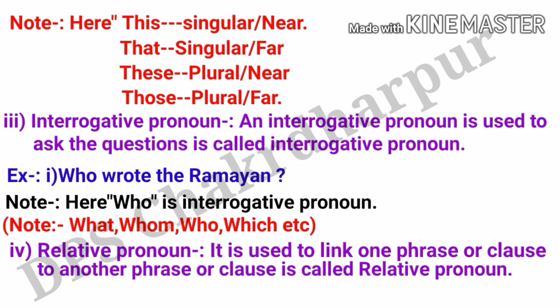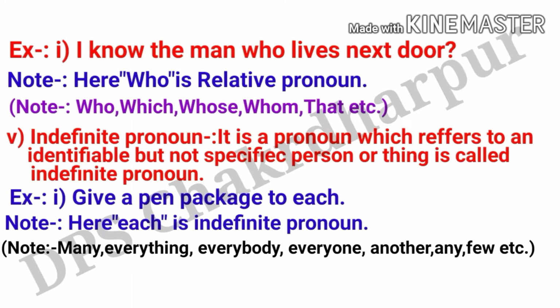A pronoun used to link one phrase or clause to another phrase or clause is called a relative pronoun. So let's move on to the next page. Welcome students. So let's see its definition. So the definition is your relative pronoun. Here, I know the man who lives next door. So in this sentence, who is a relative pronoun. Who, which, whose, whom, that, etc. are examples of relative pronouns. So you must write all these things.